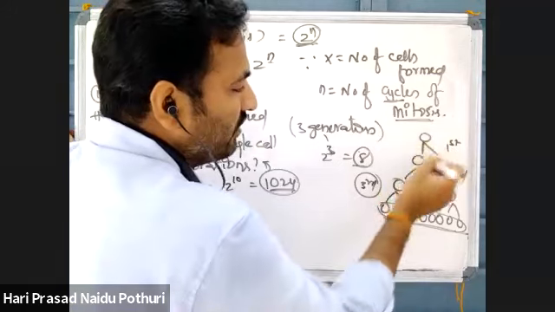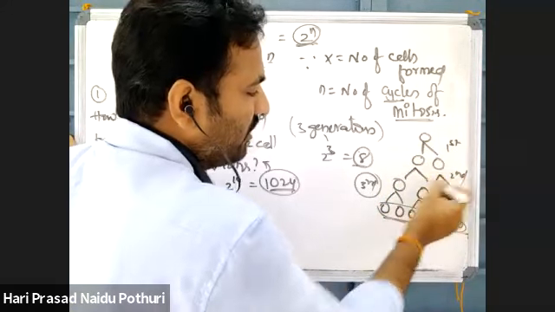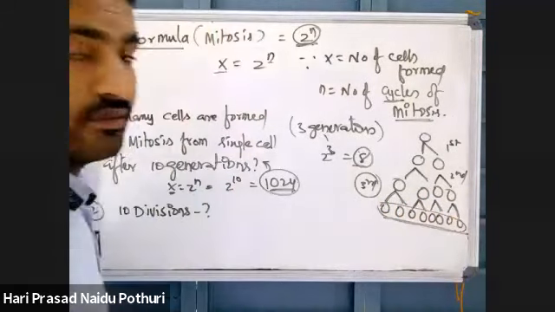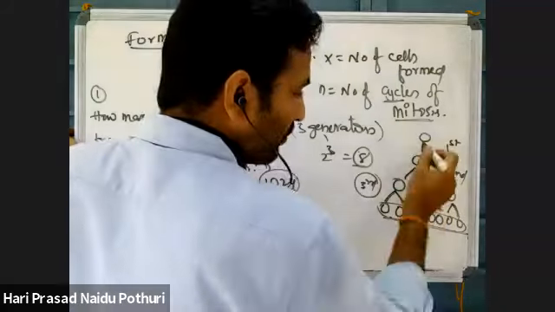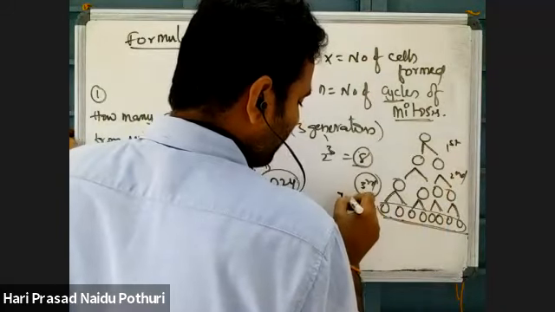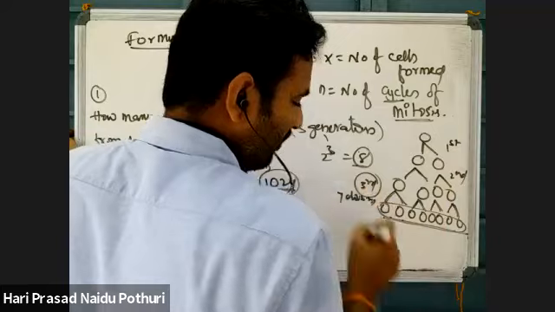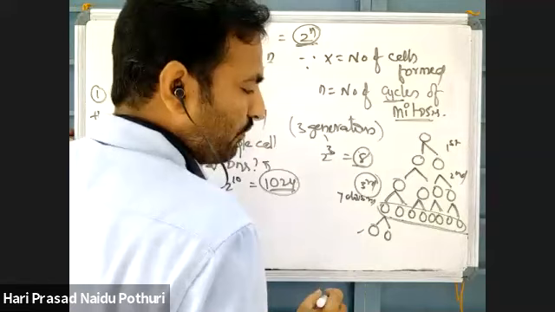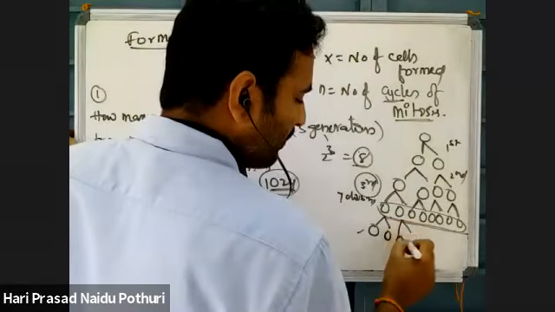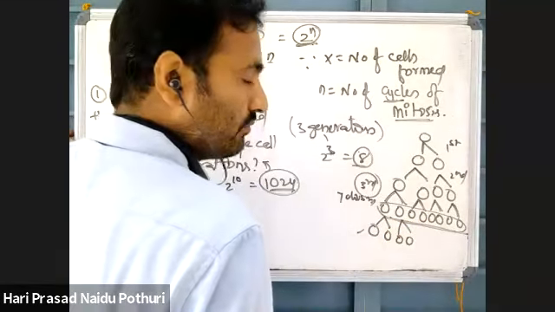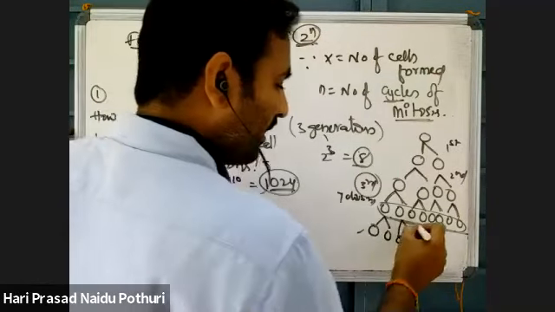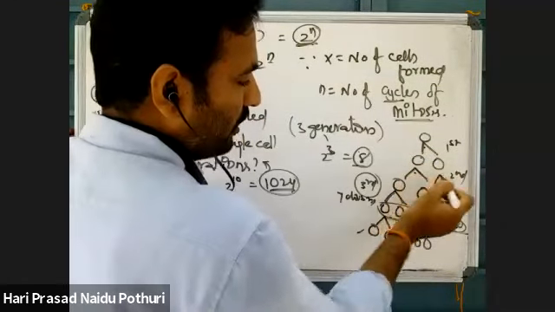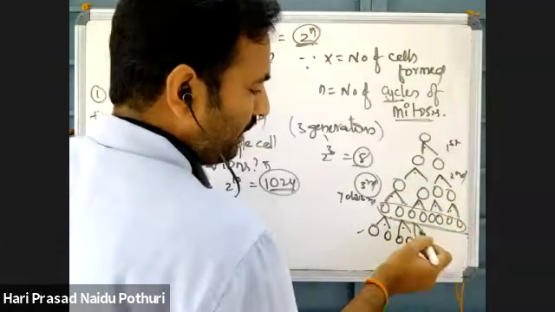This is 1 division, this is 1 division, this is 1 division, this is 1 division, this is 1 division, this is 1 division. So 8 cells are produced upon 7 divisions. So the 8th division means 1 more cell, 9 cells will form. 9 divisions means 10 cells will form. Yes or no? 10 divisions means 11 cells will form. See here 1, 2, 3, 4, 5, 6, 7, 8, 9, 10.